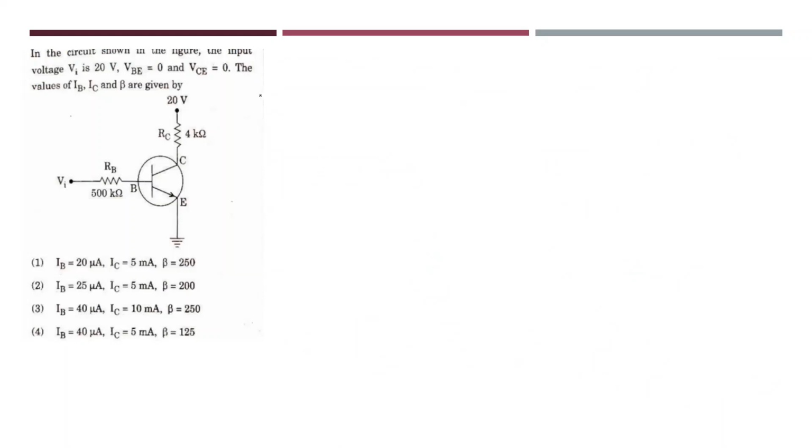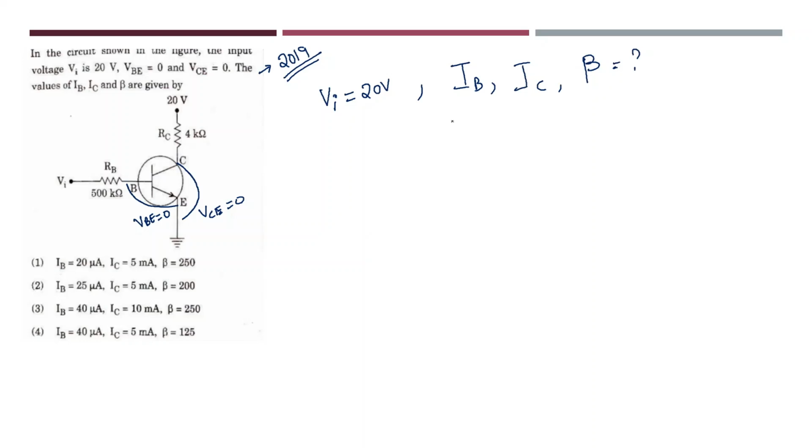So this is the last problem we are doing. This is the question which was asked in the 2019 NEET examination. He has given a circuit. What is the input voltage? Input voltage is 20 volt. And further he said that the base emitter voltage VB is 0. And further what he said? VC is also 0. The collector emitter voltage is also 0. What is he asking you to find? He is asking you to find the base current, the collector current, and the current amplification factor.